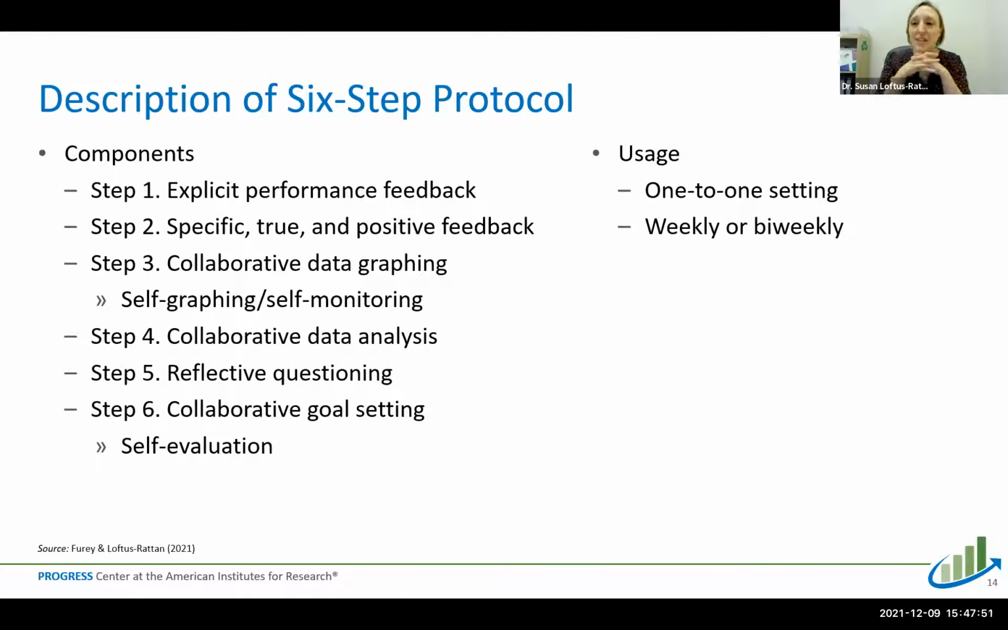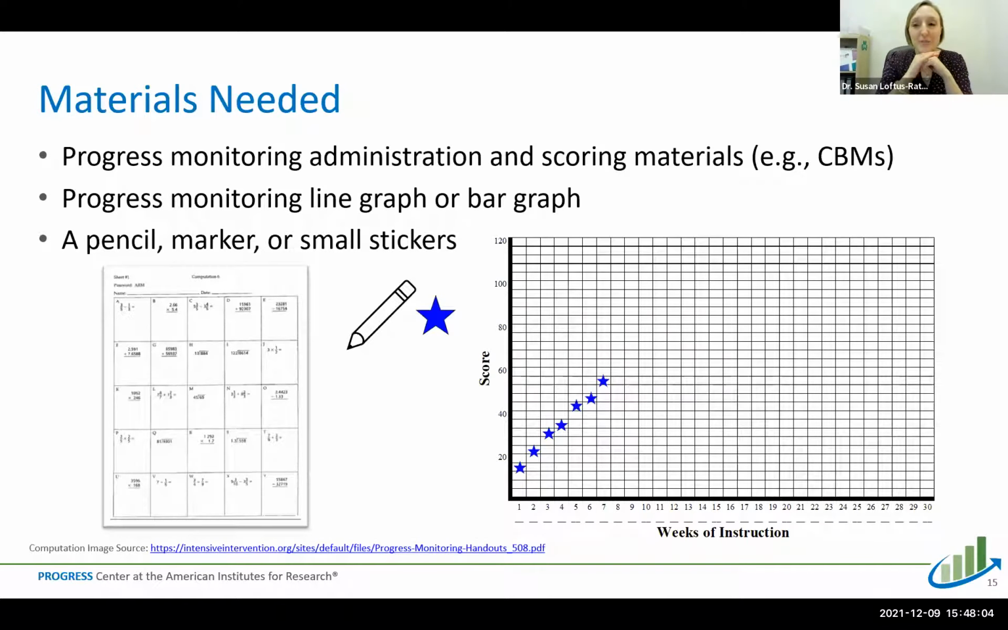And we recommend using this protocol each time you monitor a student's progress. And that typically will be weekly or every other week. So now Jenlyn is going to go into more specific detail about the materials and each step of the 6-step process.